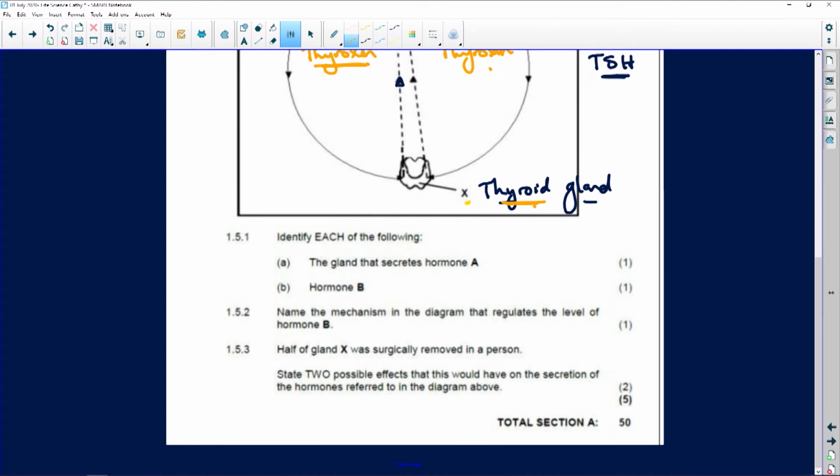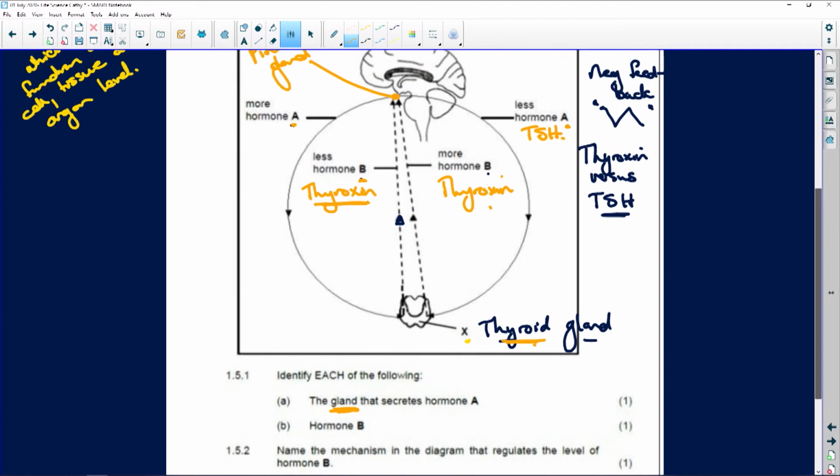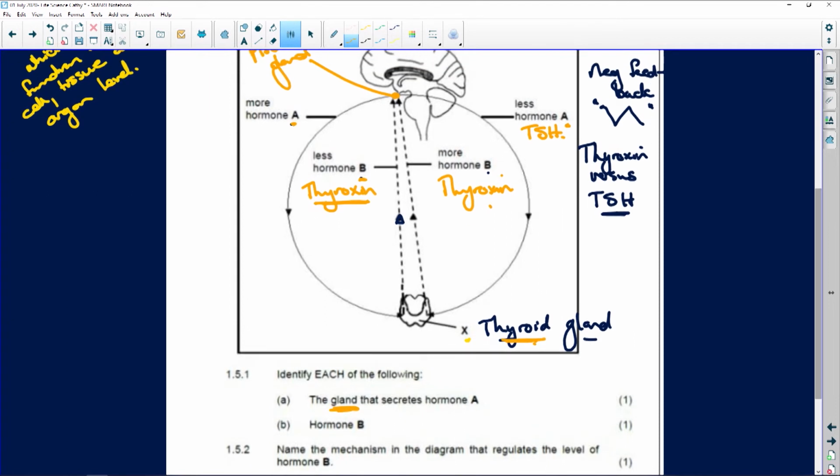And we have identify each of the following. The gland that secretes hormone A. So the gland that secretes, there we go. I said it was the pituitary gland. Easy peasy mark. I mean, wow. All right. And next one, the hormone B. The hormone B, clearly, if it's coming from the thyroid, it is thyroxine.